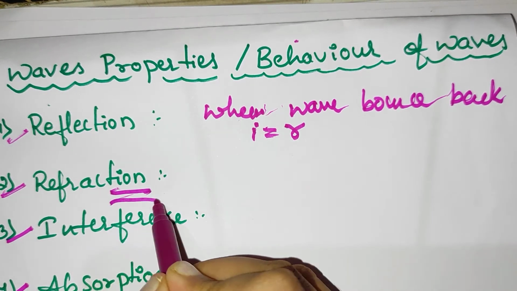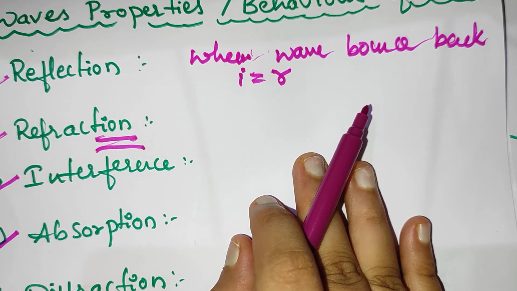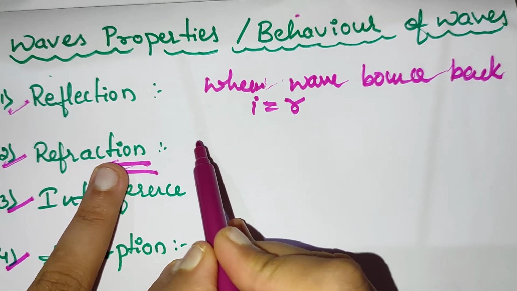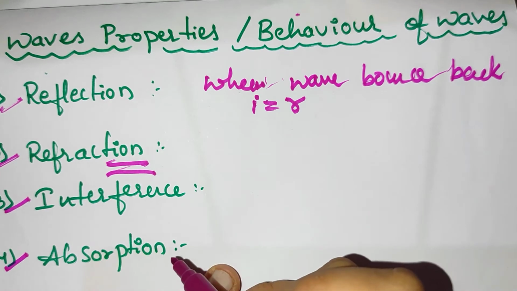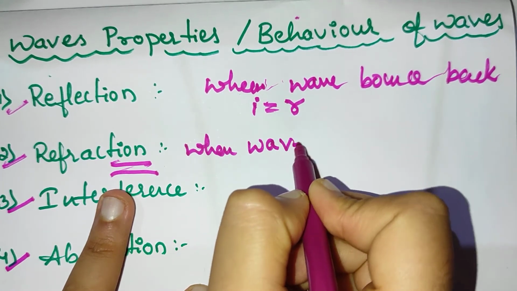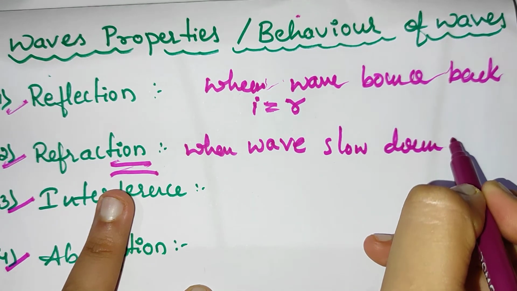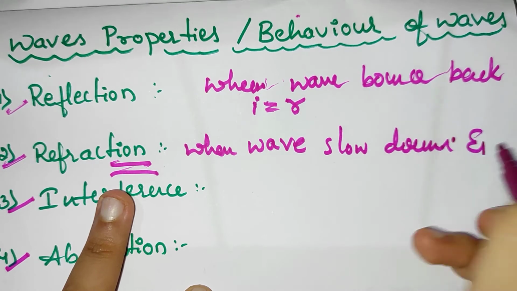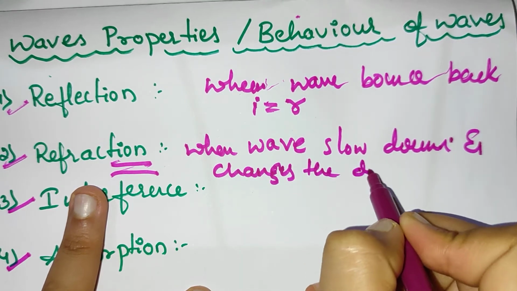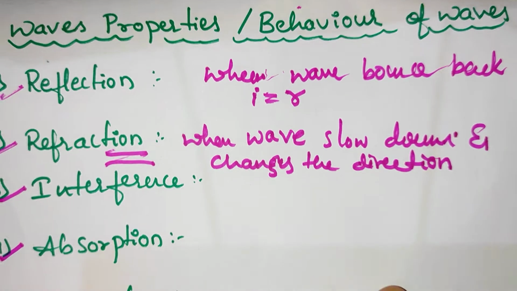Then we come to refraction. Here we see that the wave slows down and changes direction. In light there is a divergence that occurs, but in the wave property of refraction, the wave slows down and changes direction. This is another property of a wave.